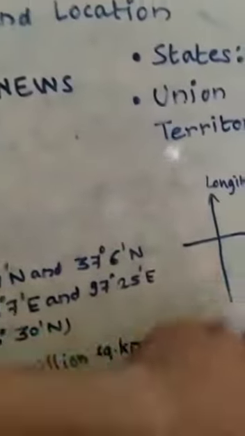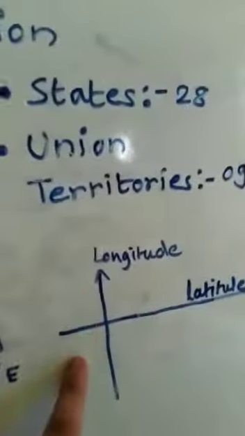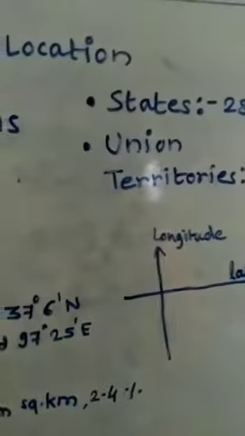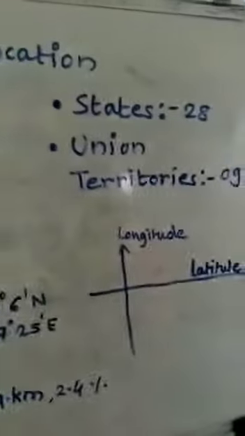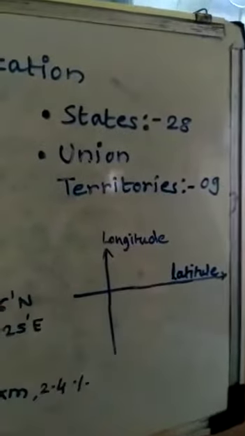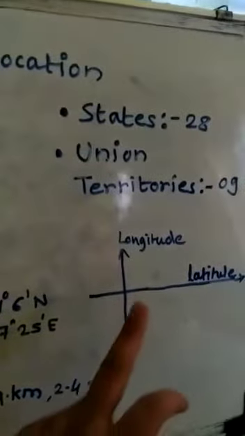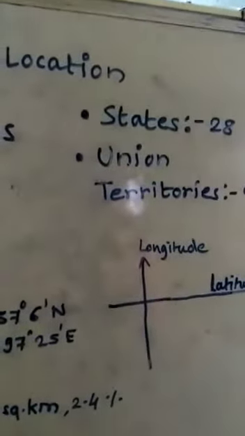Now, what is longitude and latitude? Longitudes are vertical lines and latitudes are horizontal imaginary lines which we use to locate any place, city, country or nation. And we are using these lines to locate the place.